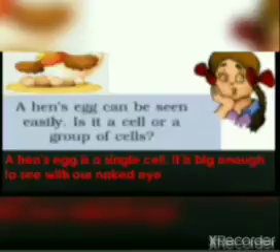Then one question here, Paheli is asking something. A hen's egg can be seen easily. Is it a cell or a group of cells? A hen's egg is a single cell itself. It is a single cell, but it is big enough to see. Most cells cannot be seen with our naked eye.